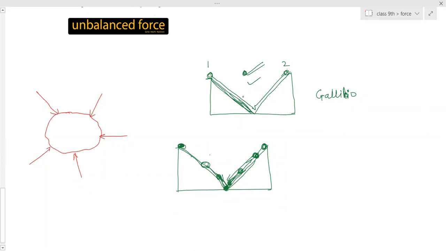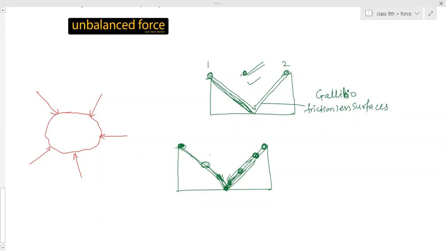Ma'am, friction is there, right? Friction is not there. No, the ball is reaching from 1 to 2 always. Is it an unbalanced force? If it were unbalanced, then it would have eventually stopped here, no? Yes, ma'am. So the ball is moving continuously with the same speed. From the first position, it reaches this corner and again moves to the second position. Then again coming from this position and moving to this position. The same position it reaches, which means there are frictionless conditions. Frictionless surfaces. So in this one, no external force is acting on the object.